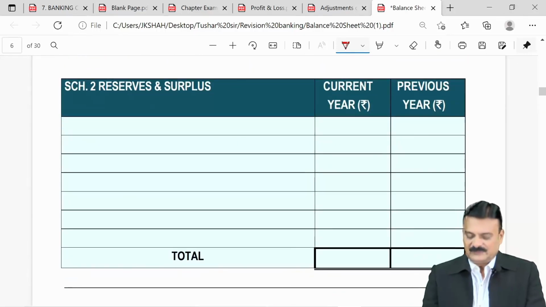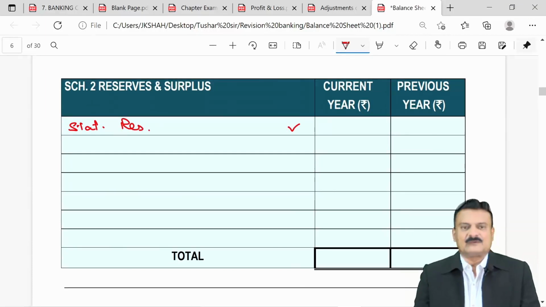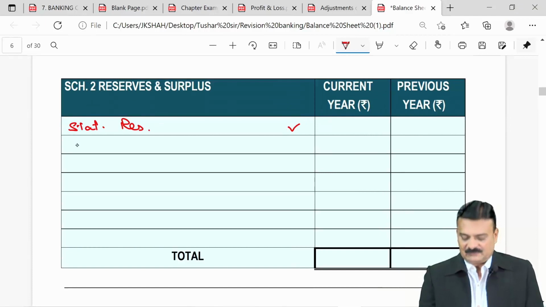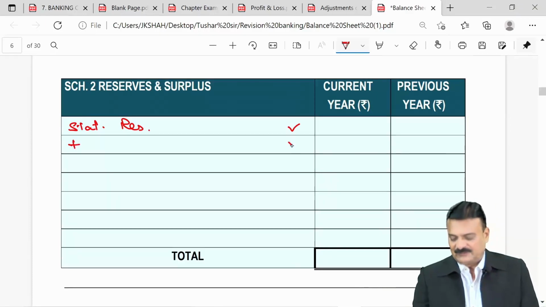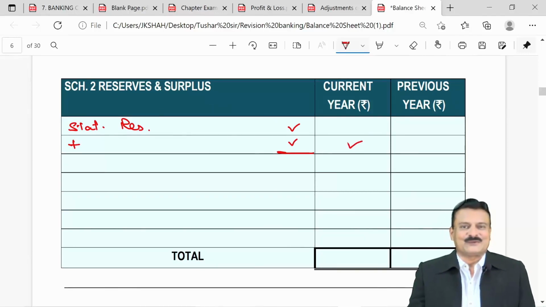Note 2, reserves and surplus. The biggest reserve will be statutory reserve. That will always be in the inner column, because there will always be an addition to it in the current year. Minimum 20% of net profit is transferred to statutory reserve. Other reserves can be like general reserve and capital reserve and so on.